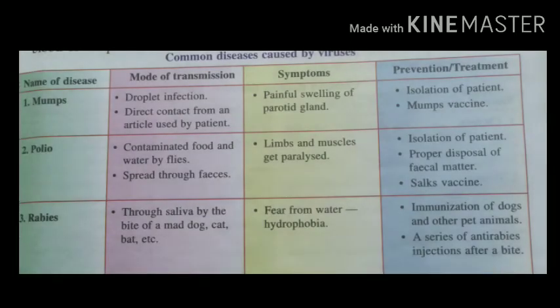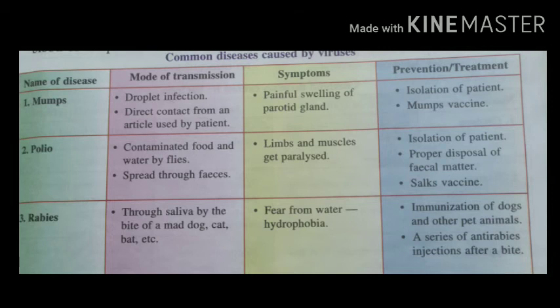So here is a table which gives us information about some common diseases which are caused by viruses. The first column indicates the name of the disease. The second column indicates the mode of transmission, that means through which source these diseases can be transmitted. The third column indicates the symptoms of that particular disease. The fourth and last column indicates the prevention and what treatment can be done in order to cure that disease.